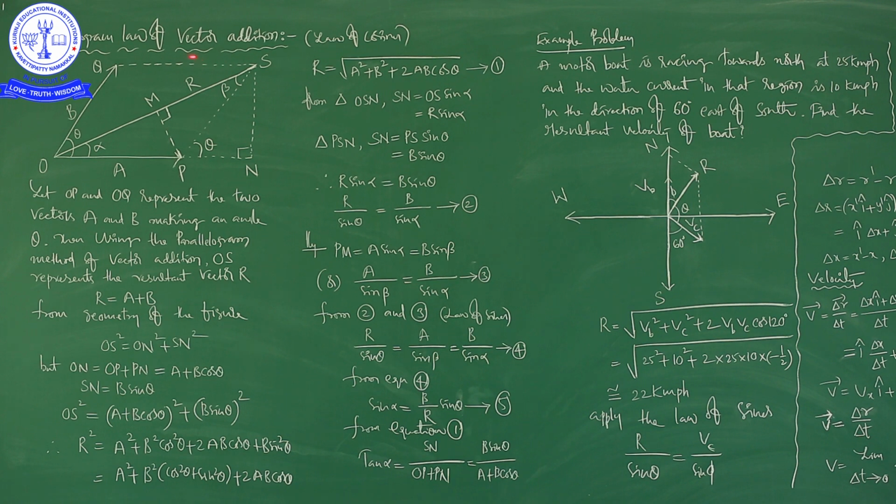Here we are going to add two vectors now. One is A, another one is B. First, my sincere request is, please try to understand this picture that I drew here on the board. From O to P, it is vector A. From O to Q, it is vector B. The angle between the two vectors is theta. Now we are going to add these two vectors, A and B.